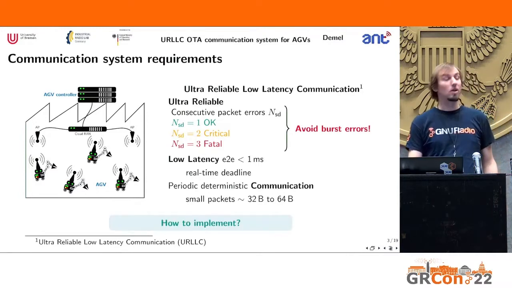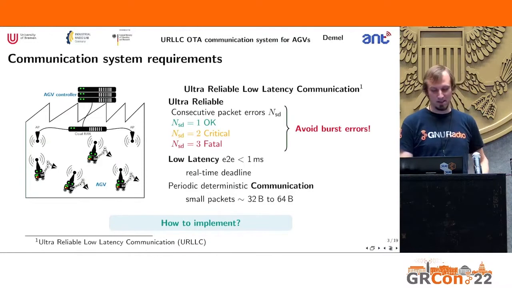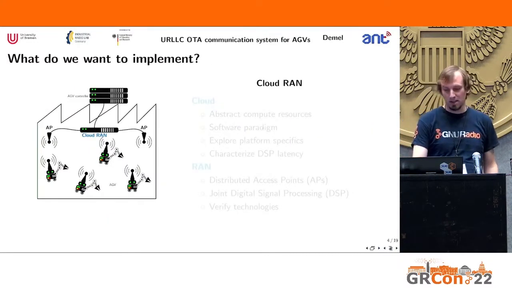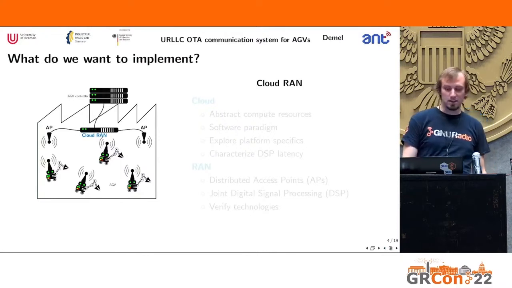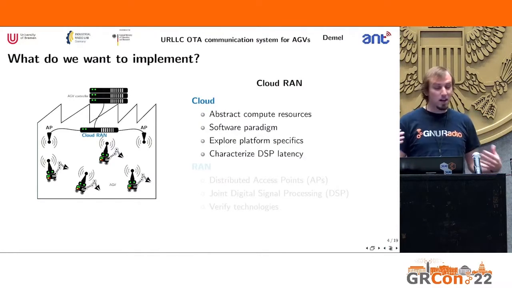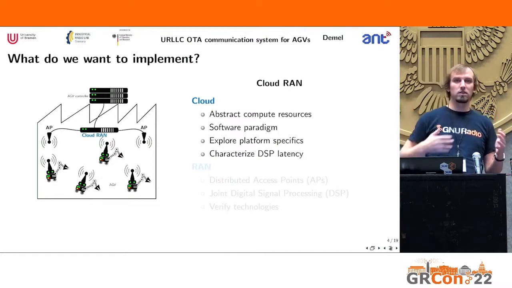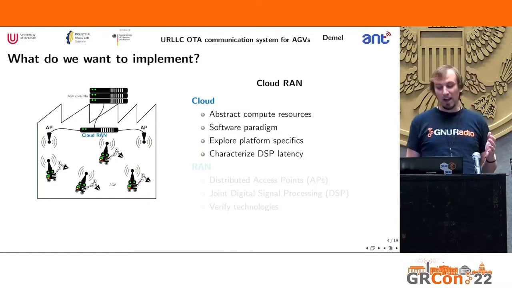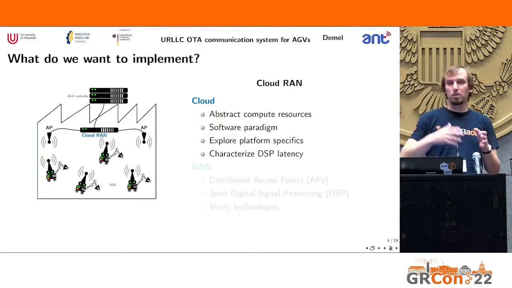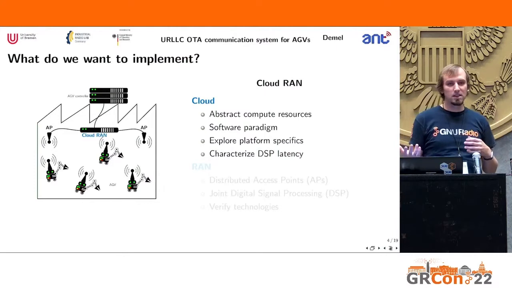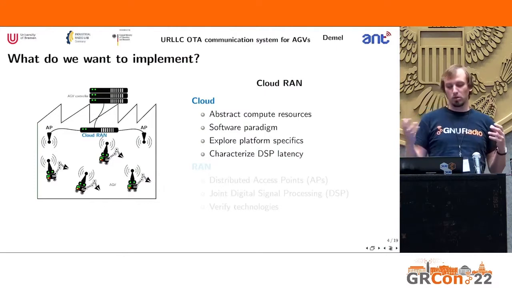All right, so how do we implement that system? Well, first of all, what do we want to implement? We look at a Cloud RAN scenario. Cloud, for us, implies that we have abstract compute resources. We will develop under a software paradigm. And we want to explore the platform specifics, like we want to characterize the DSP latency and how things work out for us.